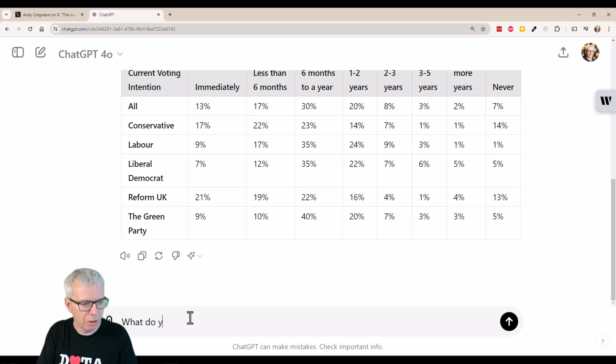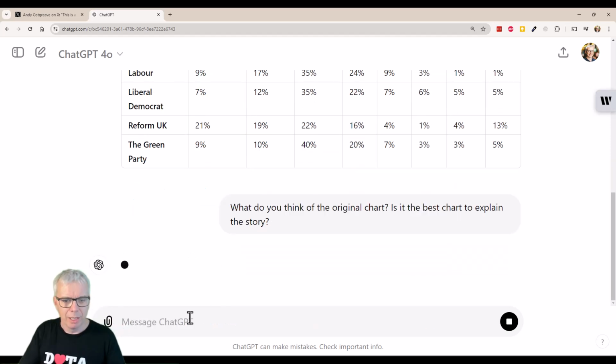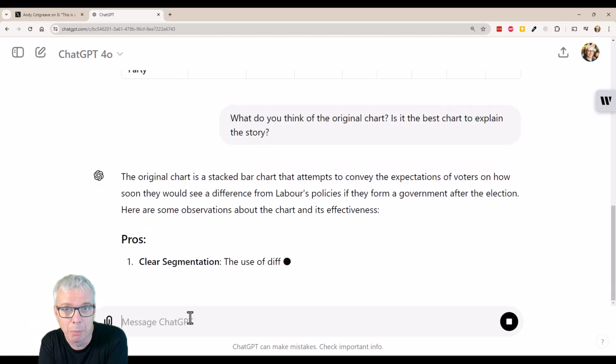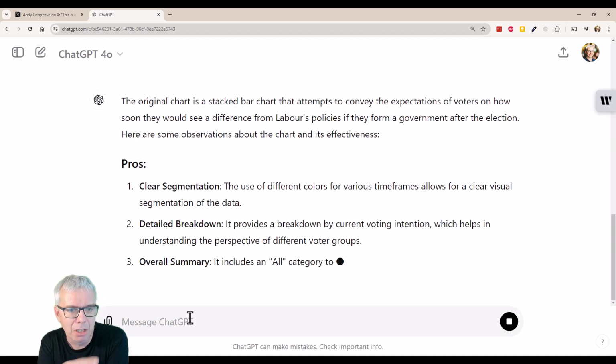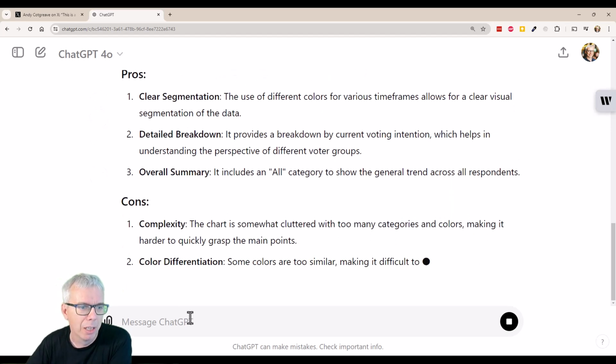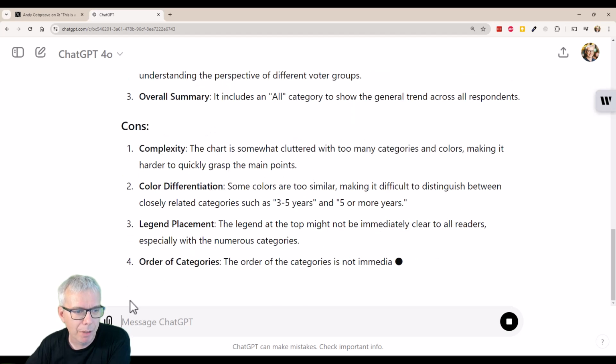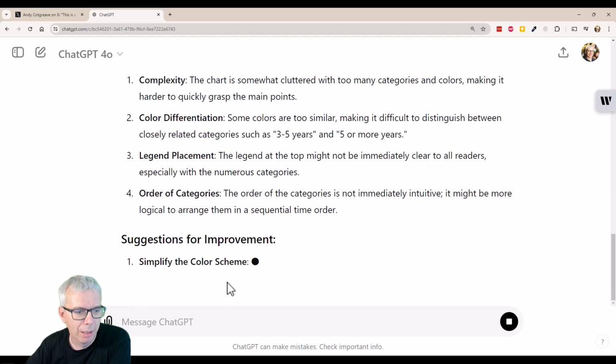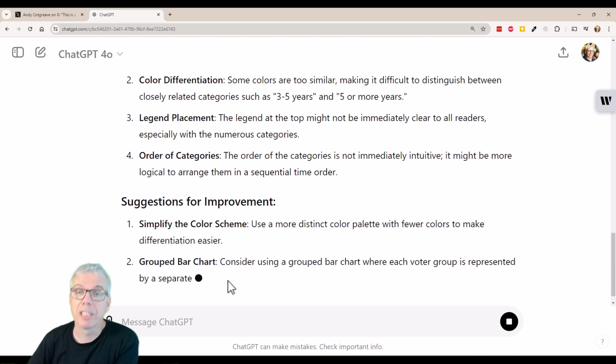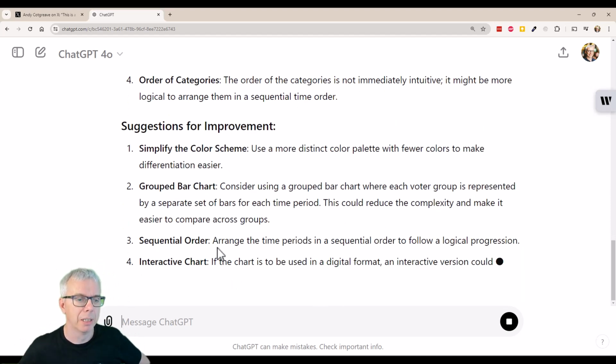Let's ask, what do you think of the original chart? Is it the best chart to explain the story? Right. Yeah, this is hard. I suspect it's going to give me fairly vanilla best practice annotations. Perhaps it can tell me it's a really complicated way of visualizing the data. So it's a stacked bar conveying explanations. It's even suggesting improvements. I didn't ask for suggestions, but here we go.